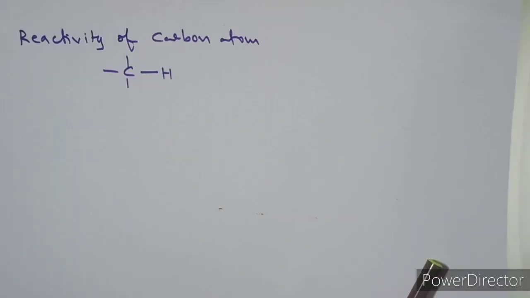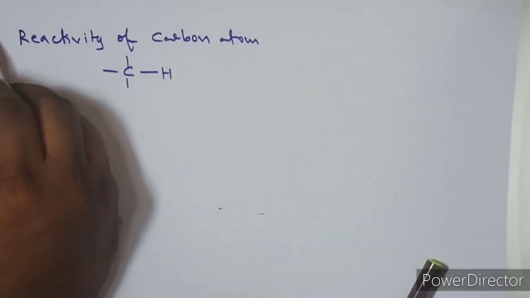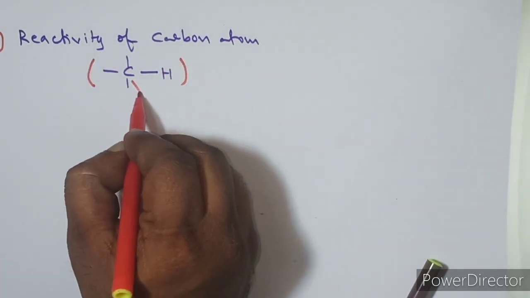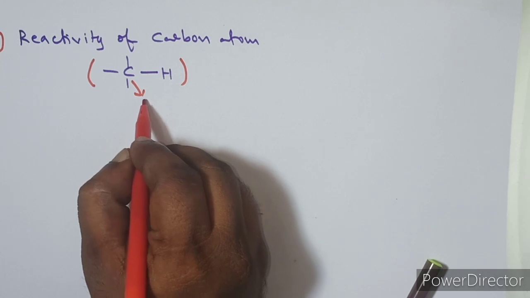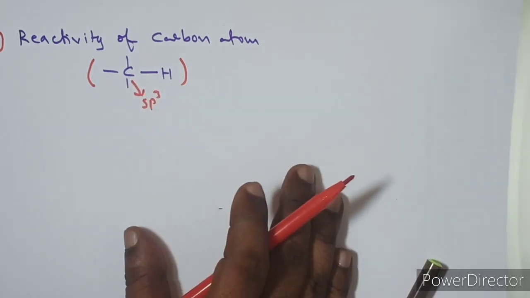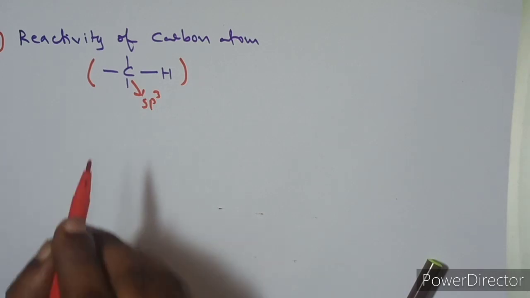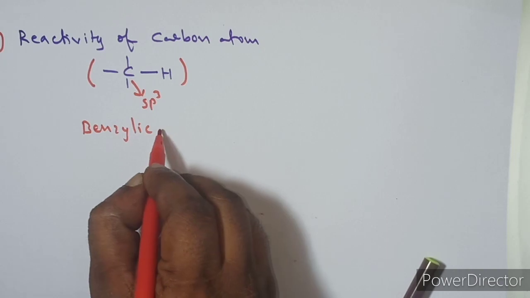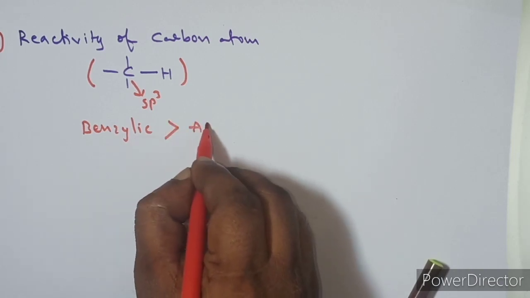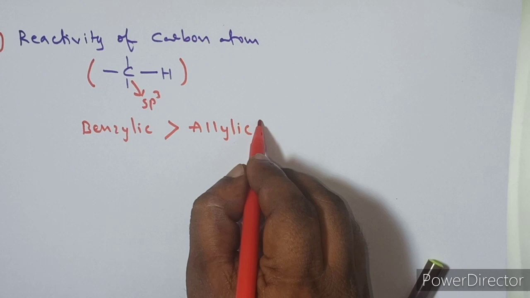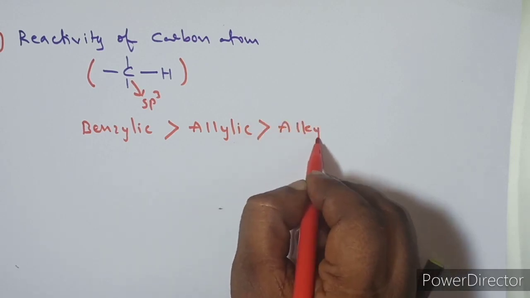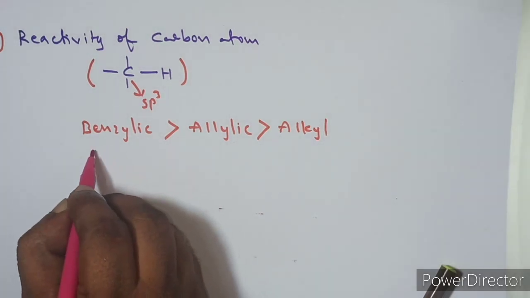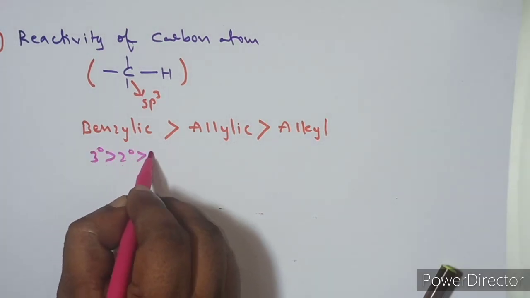Well guys, now let's see reactivity of carbon atoms. I told you now, which carbon will be subjected to the halogenation? The sp3 carbon atom. Let us see the sp3 carbon reactivity here. Generally, guys, remember that benzylic carbon atoms are more reactive than allylic carbons, and allylic carbons are more reactive than alkyl carbon atoms. Again, the benzylic carbons are of 3 types: tertiary benzylic, secondary benzylic, and primary benzylic.